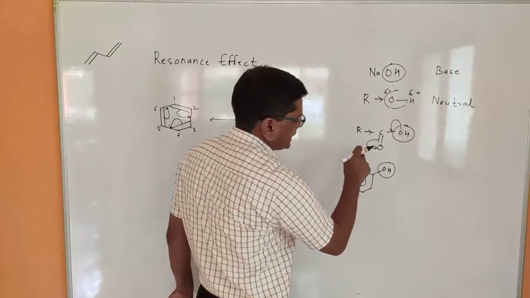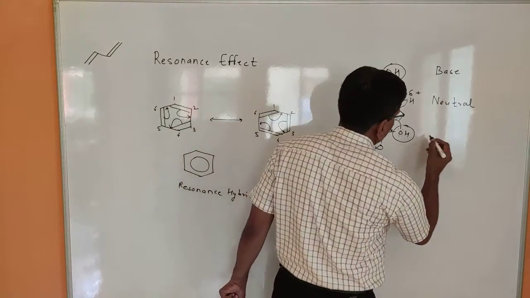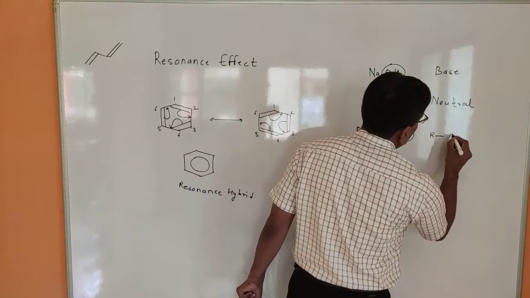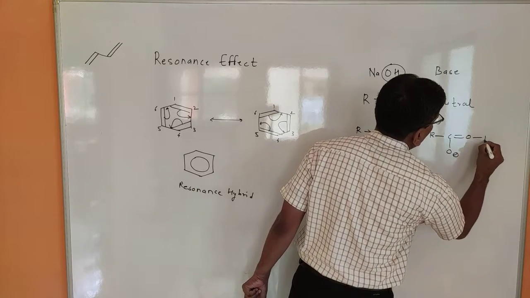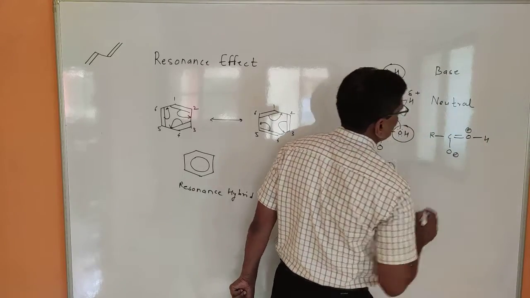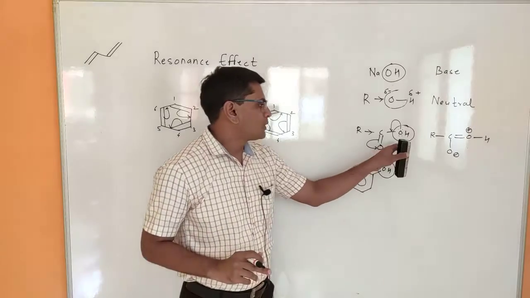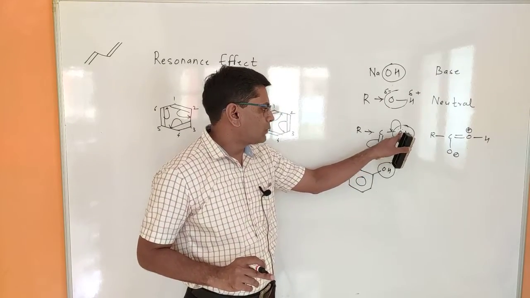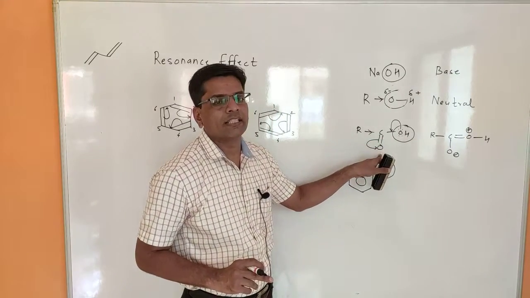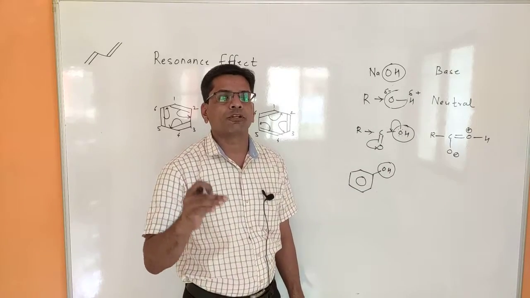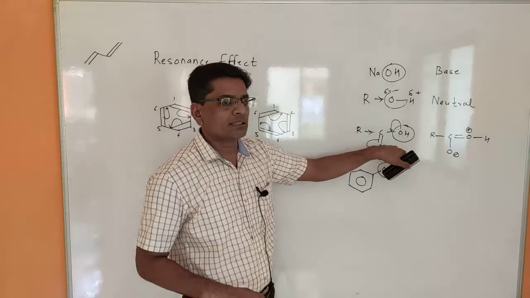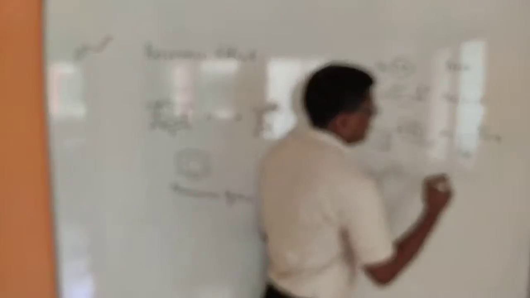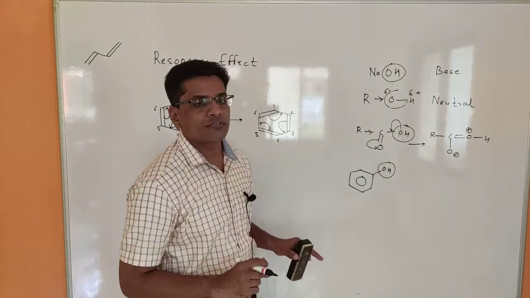When it donates its electron pair, you get a new structure, and here the oxygen donates its electron pair to the other oxygen. That means the electron pair is shifted from an electronegative atom to an electronegative atom. So that's why this is the resonating effect in the carboxyl functional group.